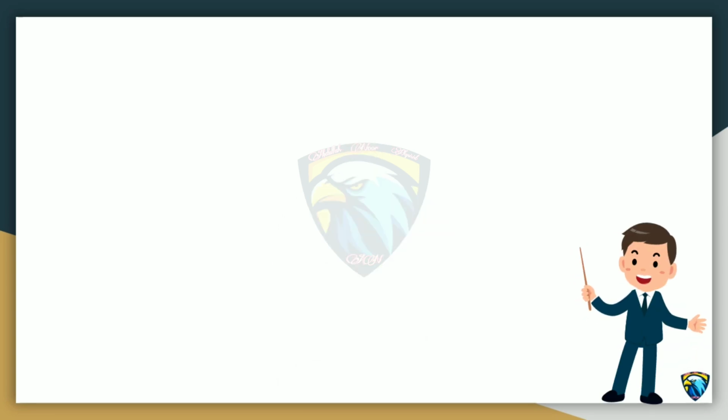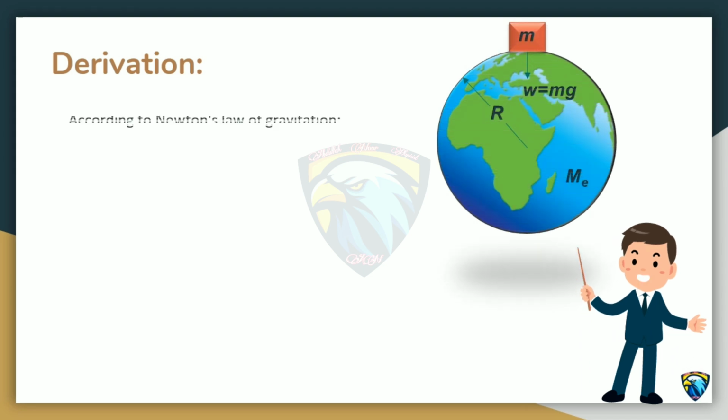Derivation. According to Newton's law of gravitation, F equals capital G, product of masses. One is the mass of the object and the second one is the mass of earth, divided by r square, and r is the radius of earth.